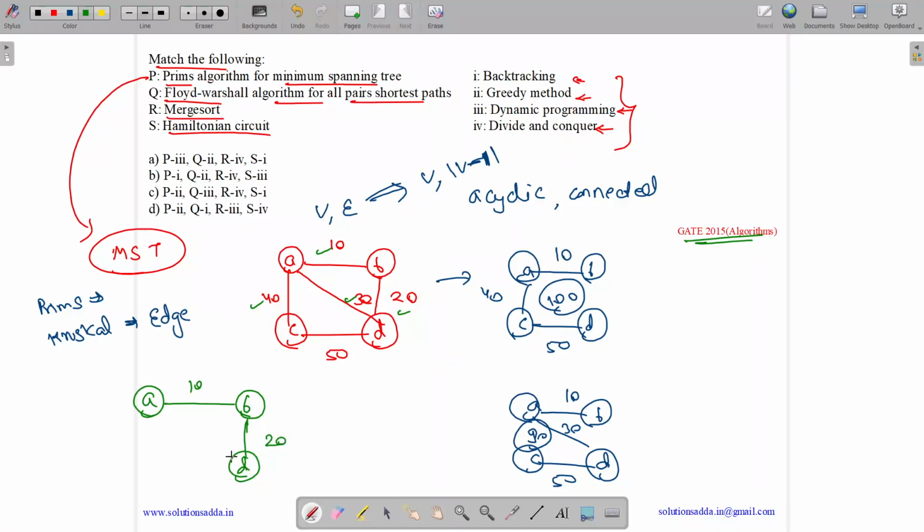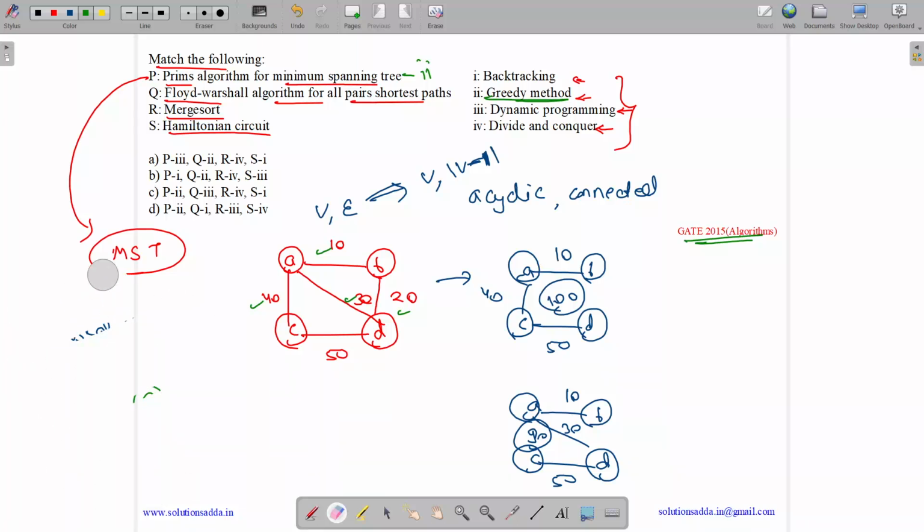Now we find the minimum among A, B and D. The minimum is 30, but it is making a cycle, so we neglect it. Now the next minimum is 40. So we have 40 as the next minimum. Now this is our spanning tree. So here we are finding the minimum at each step. Thus it is based on the greedy method. So Prim's is based on the greedy method.